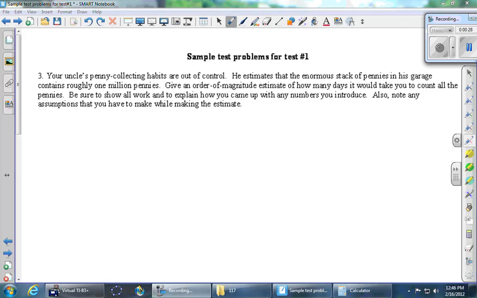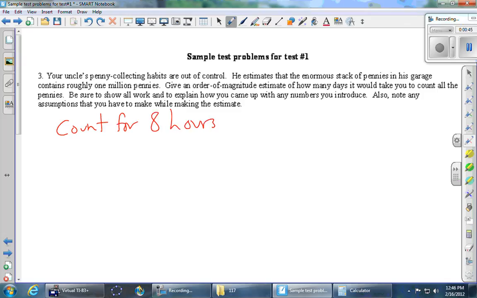Okay, so we're going to try to count. First step is maybe to figure out how long we can spend counting every day. I don't think we can expect to be accurate if we're counting pennies 24 hours a day. So how about we say we can count for 8 hours a day. More than that, and we start making mistakes.